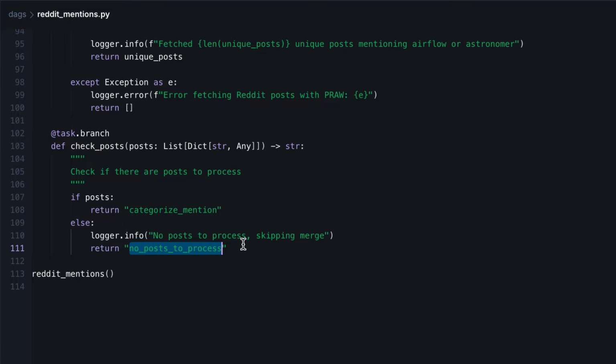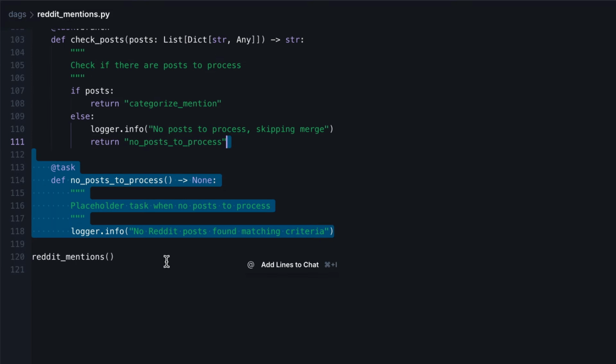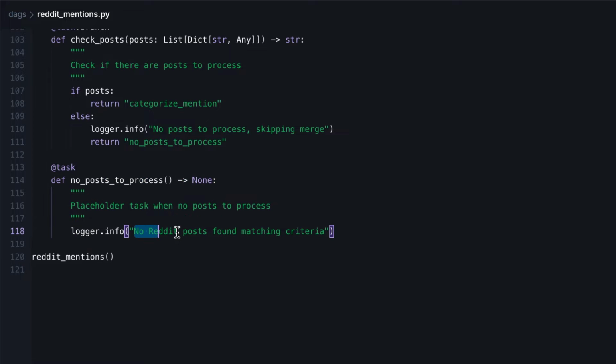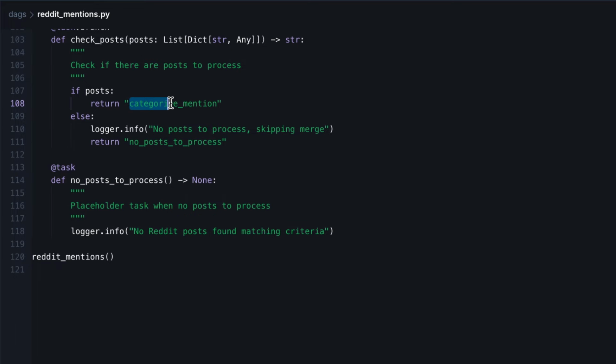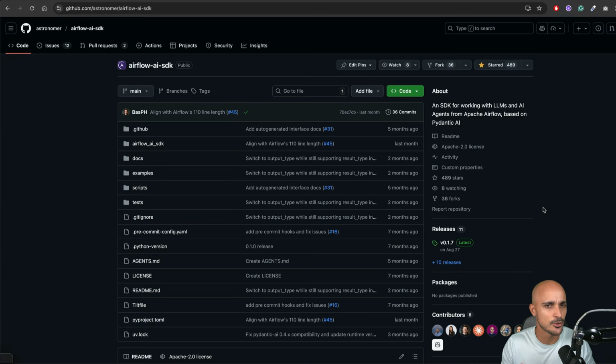We can create that task, which is pretty easy because this task does nothing else than printing this message on the standard output. And now we have to create the task categorize_mention, but this one is definitely more interesting. Indeed, the goal of this task is to categorize a Reddit post to determine if DevRel should respond. And for that, we're gonna use AI.